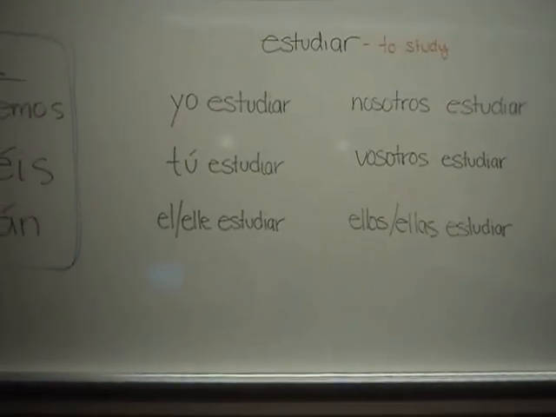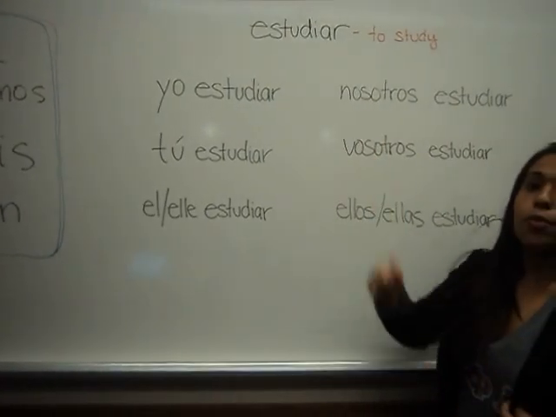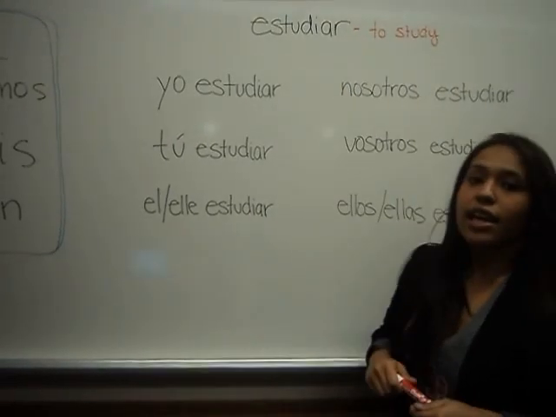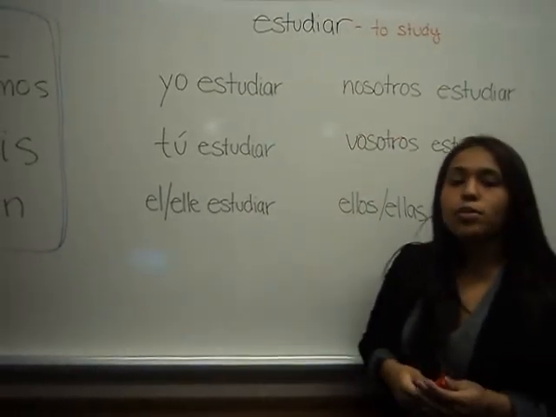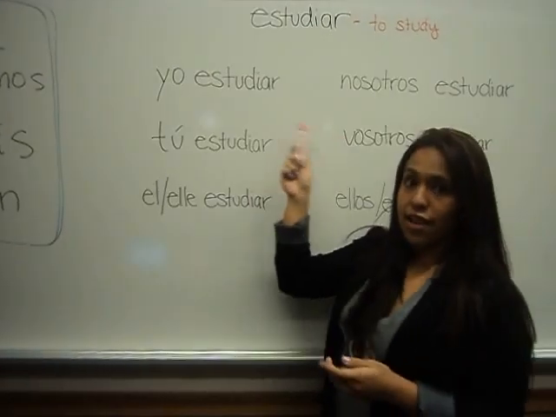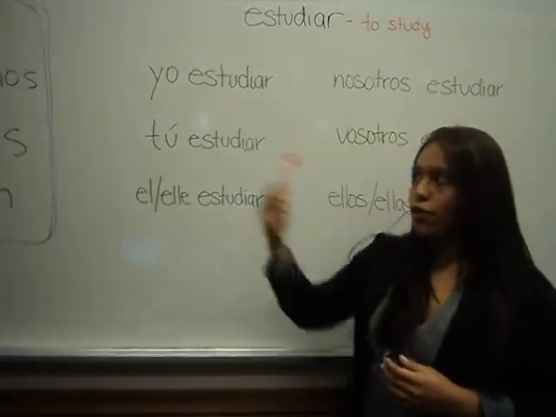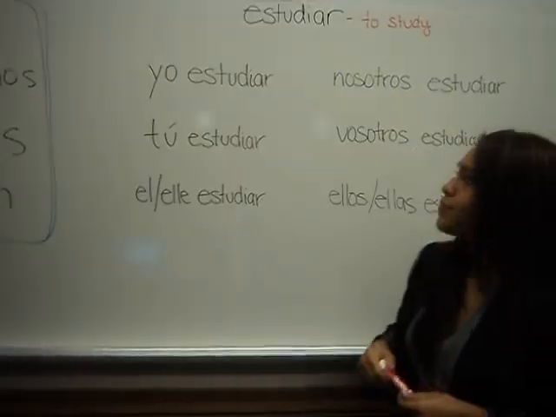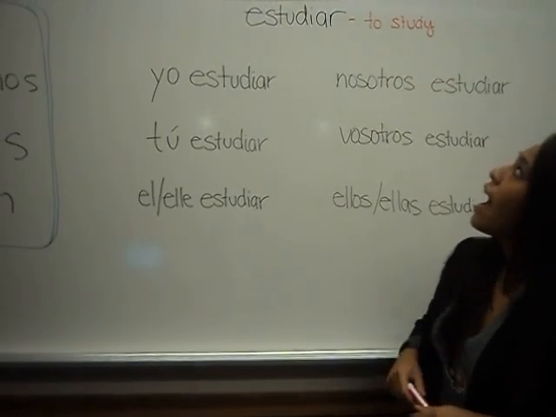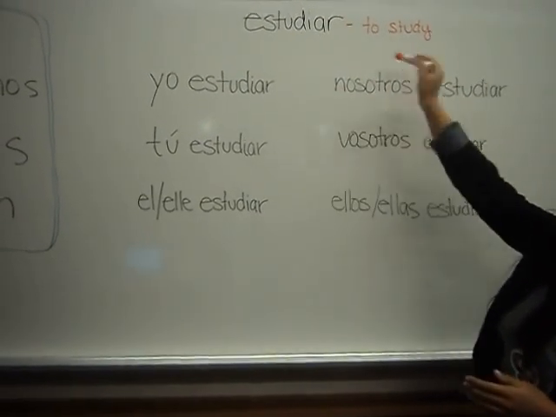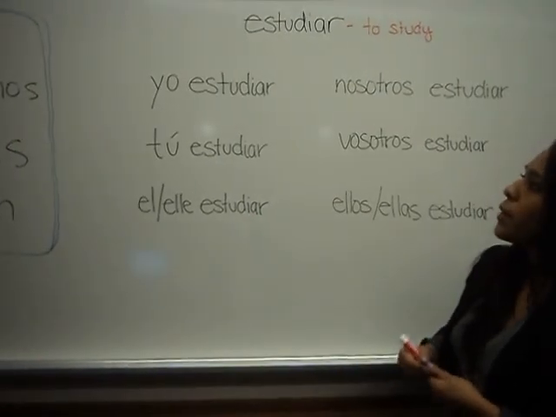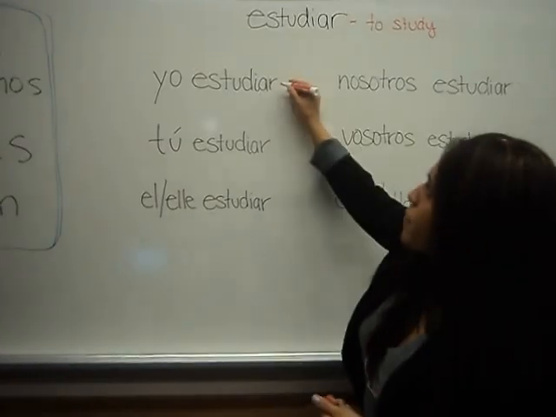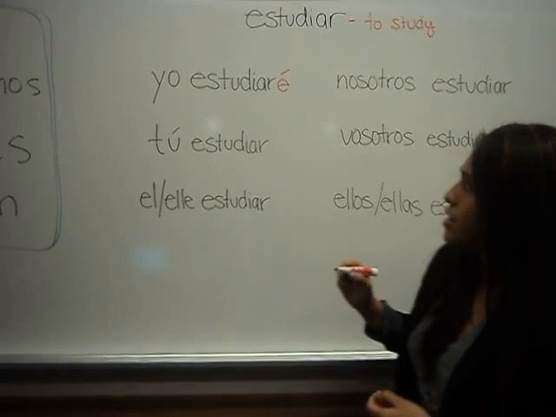So we're going to start with our first AR verb, which is estudiar. This AR verb is a regular verb. And for regular verbs, we never eliminate the infinitive ending. We add on our future tense ending. So to say estudiar, which means to study. To say I will study in the future tense would be yo estudiaré, with an accent on the top.